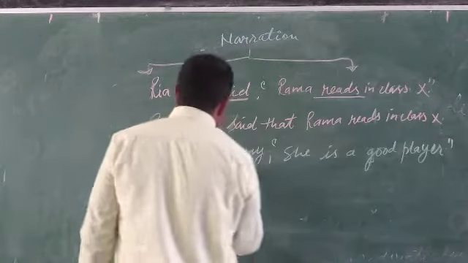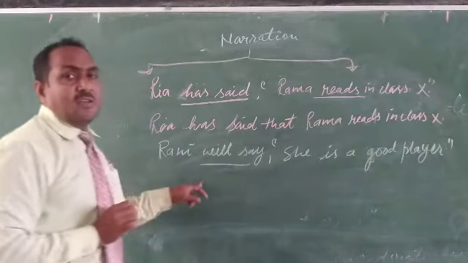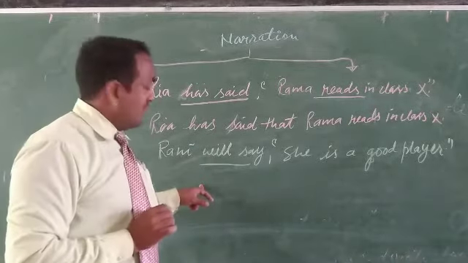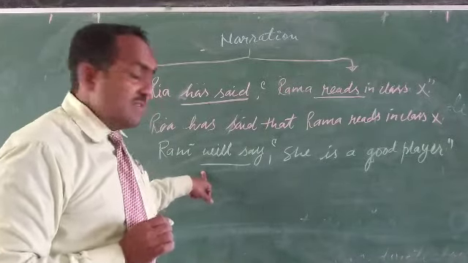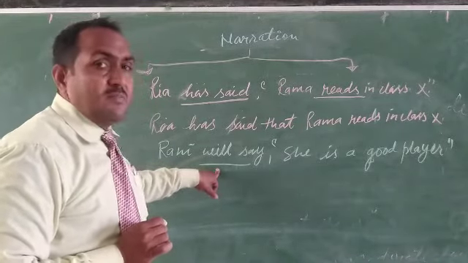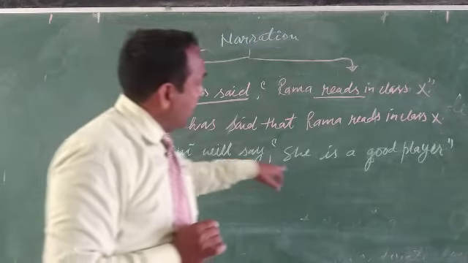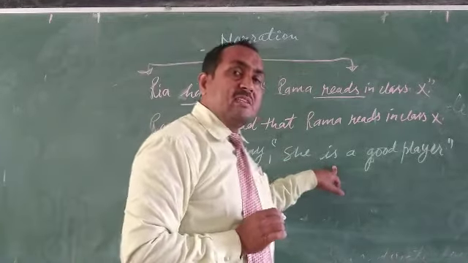Look here, will say. This part of the sentence belongs to the future indefinite tense. It means this is not the past tense. So here too there are no changes.